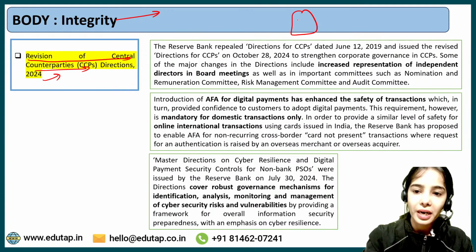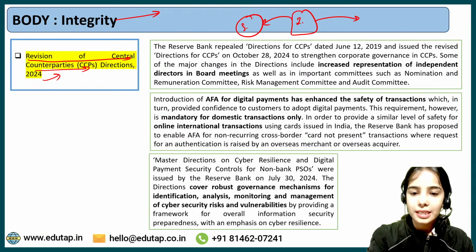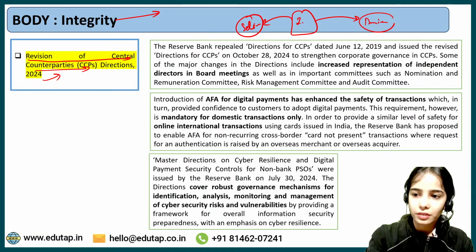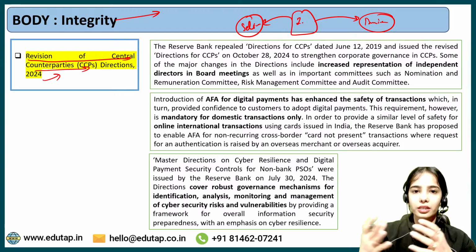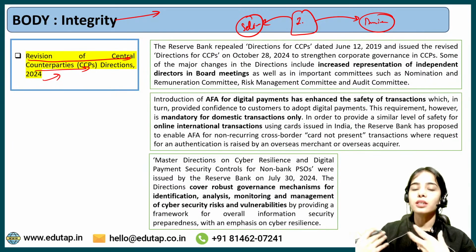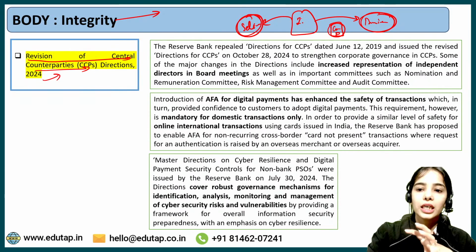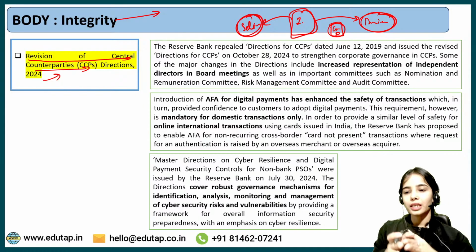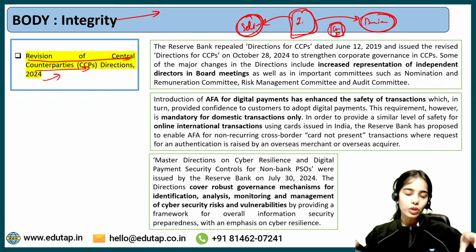See, central counterparties, they are the intermediaries in a transaction. Let's say this is a person that is selling the derivative, this is the person that is buying the derivative, and they are signing a contract, that is a derivative contract. So these are the two parties that are signing a derivative contract. Now the central counterparty is the intermediary that is in between these two parties.